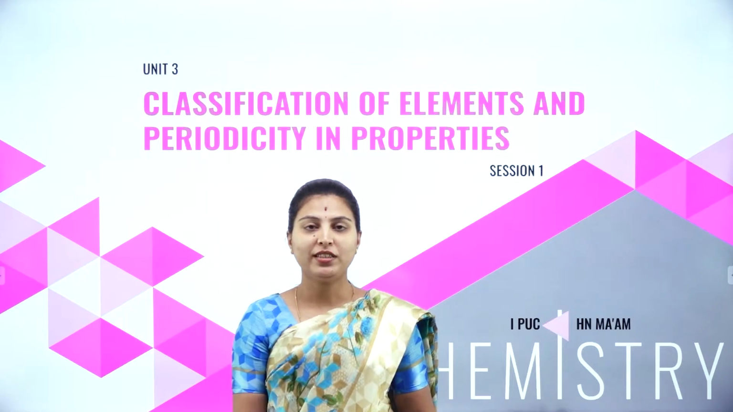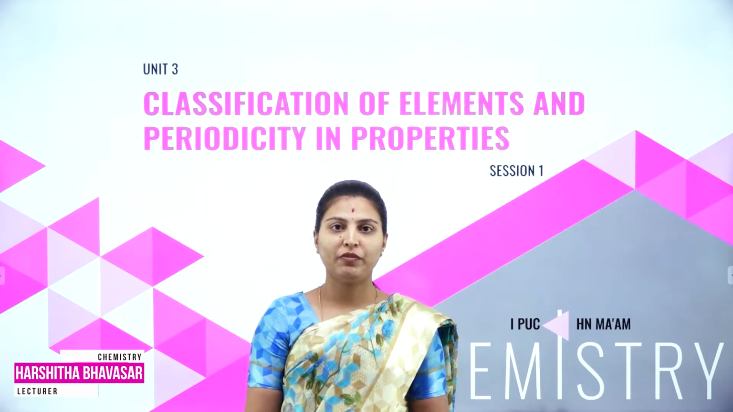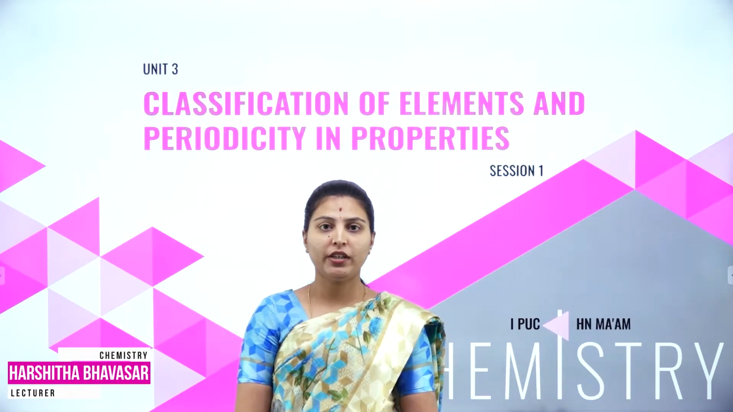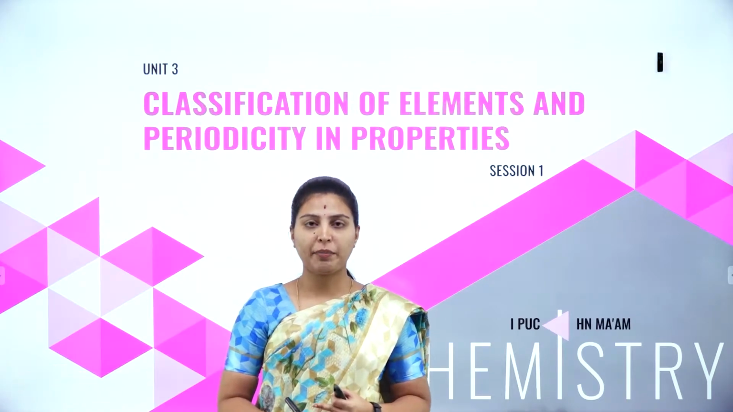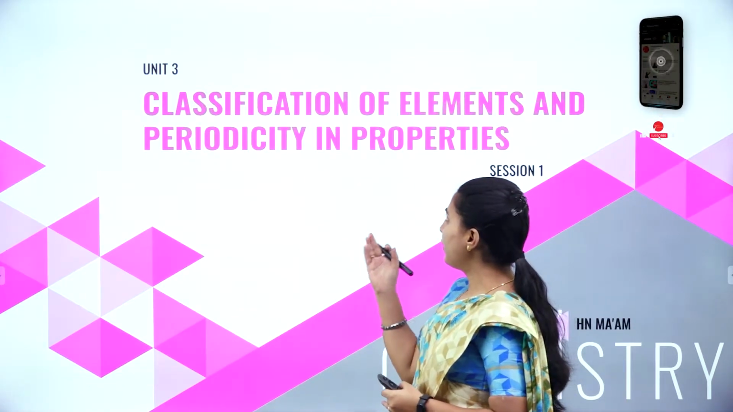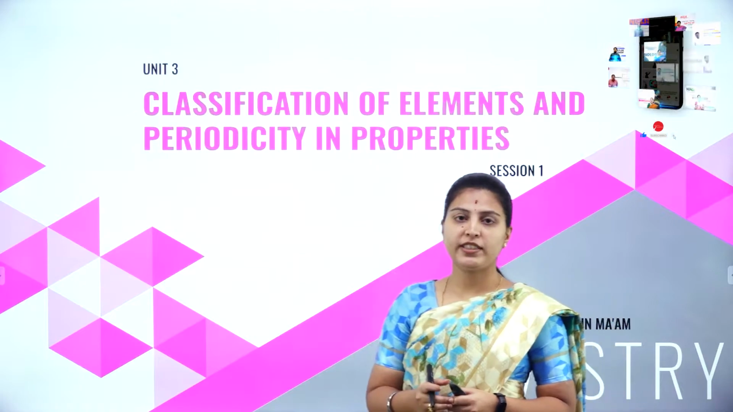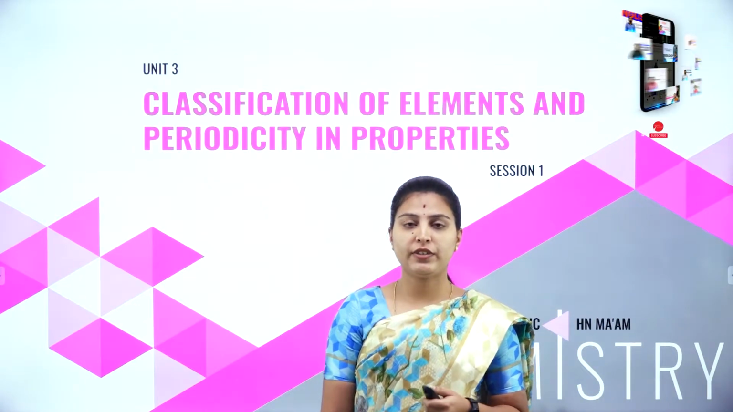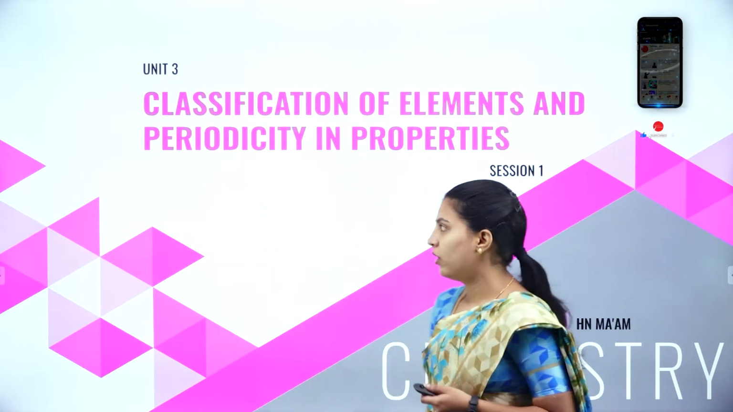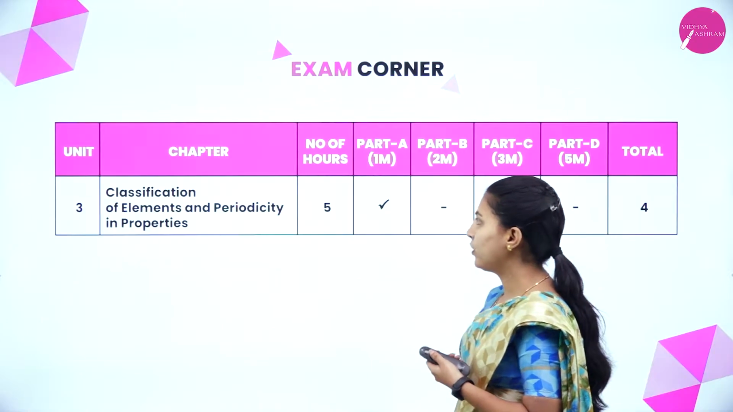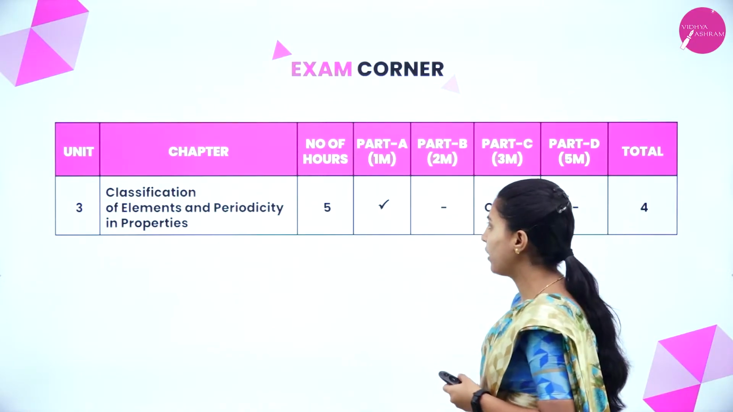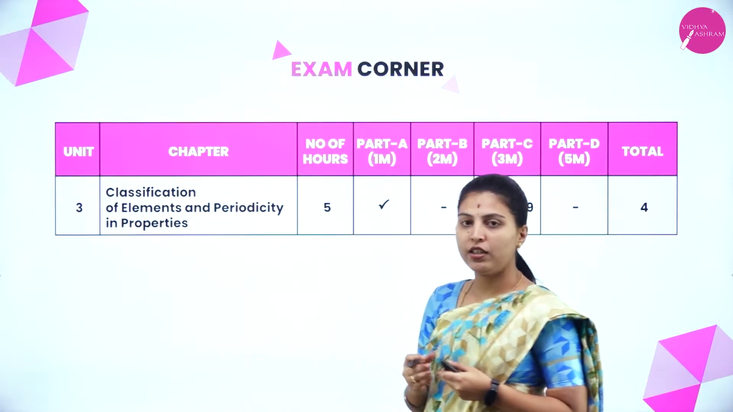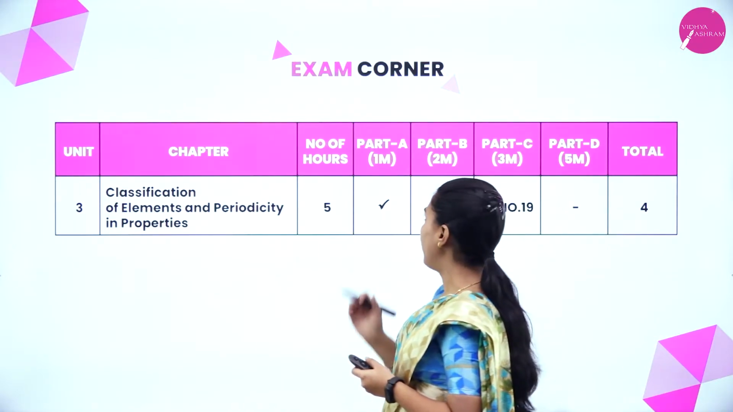Hello my dear students, I am Harshita Bhavsar from Vidhyaashram PU College. Today I shall explain the new chapter, that is classification of elements and periodicity in properties. First we will see the exam corner, or the weightage of marks allotted to this chapter. The number of hours allotted for this chapter is 5 hours.